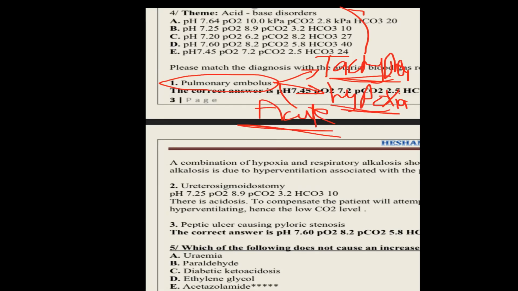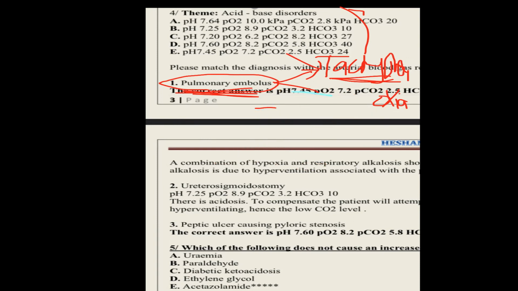So there is no compensation. Do you think pulmonary embolus is a chronic condition? It is an acute condition, so there is no compensation. So you will now search for uncompensated respiratory alkalosis with hypoxia. Which of the following has uncompensated respiratory alkalosis with hypoxia?